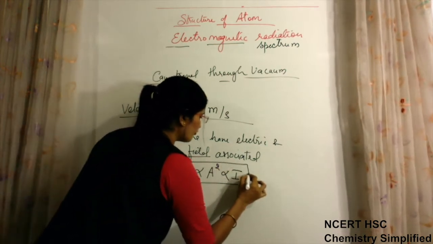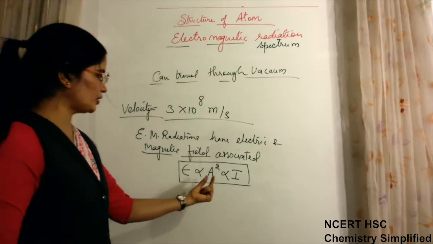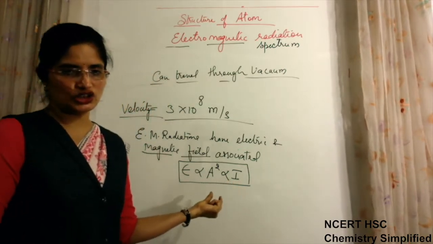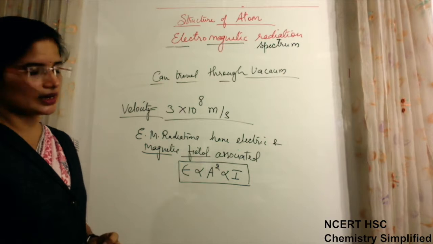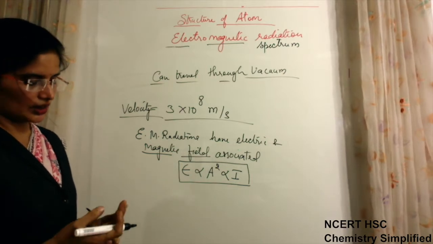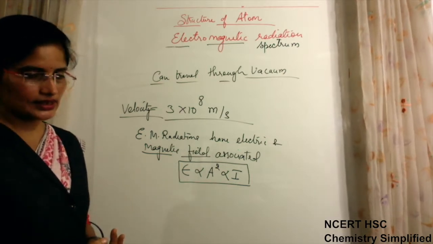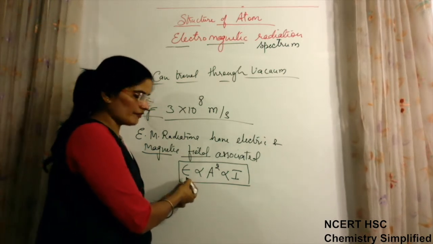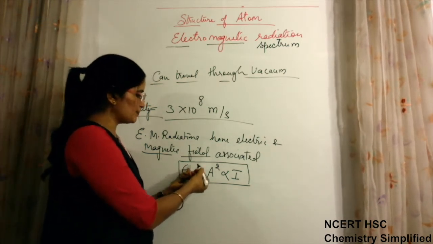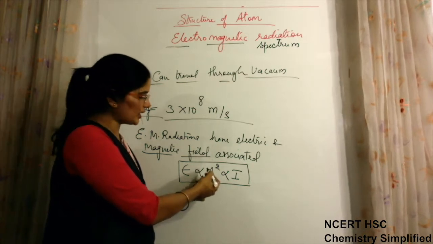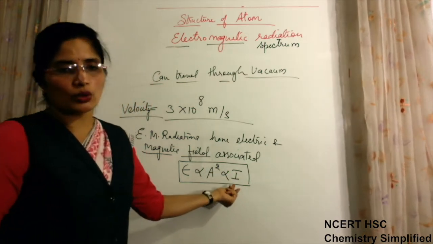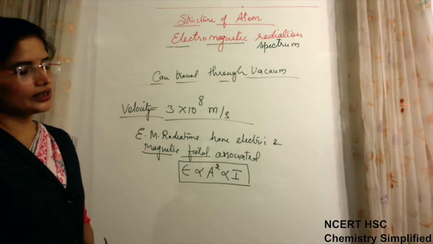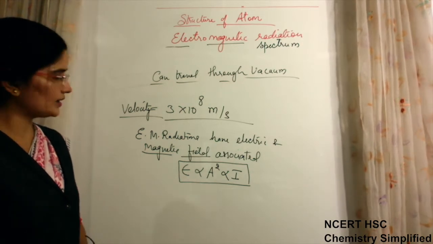That means for a wave, the energy will depend on the intensity of the radiation, that how intense is that particular radiation. There is no role of frequency here, there is no role of wavelength here. Just the energy of the wave will be directly proportional to the square of amplitude. That is actually about the intensity of that particular radiation. How intense is that radiation?